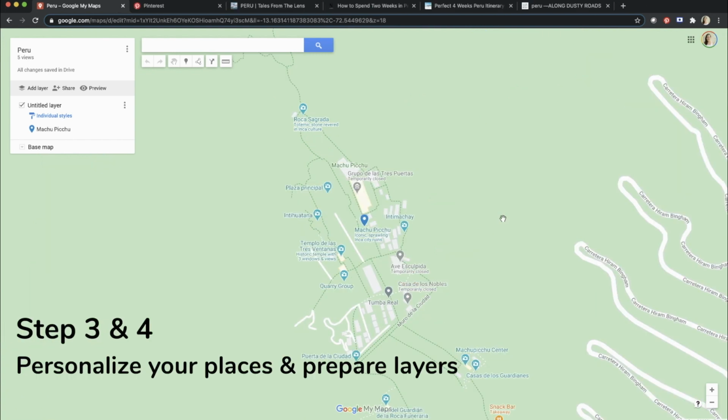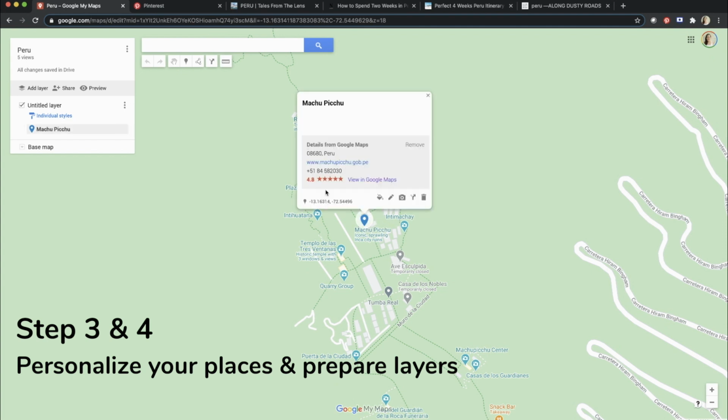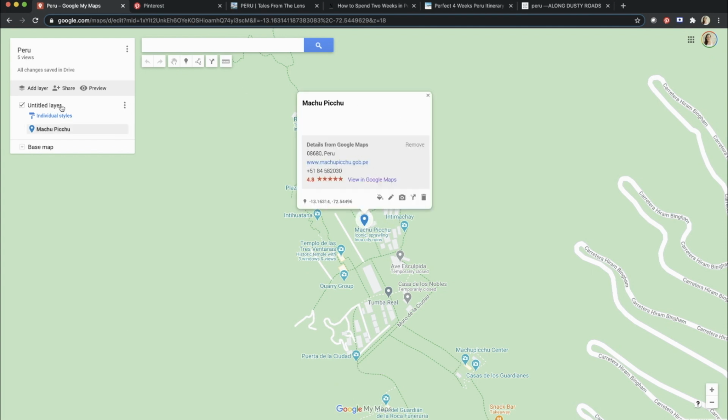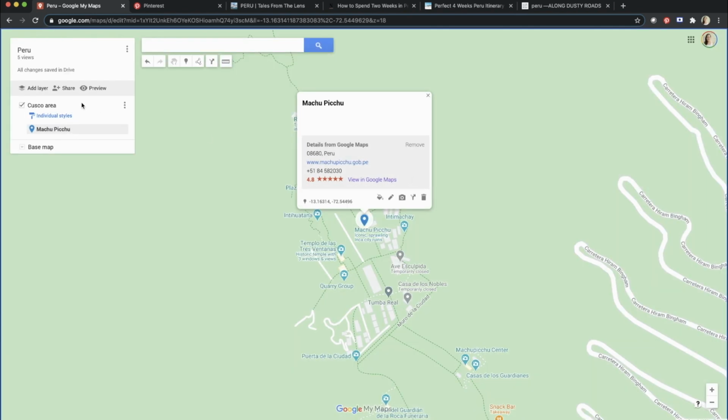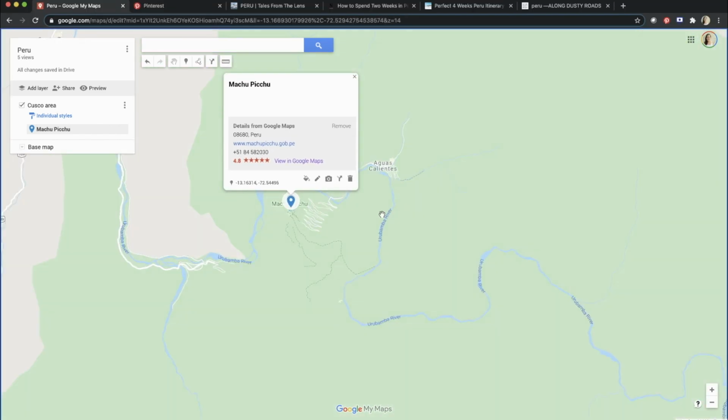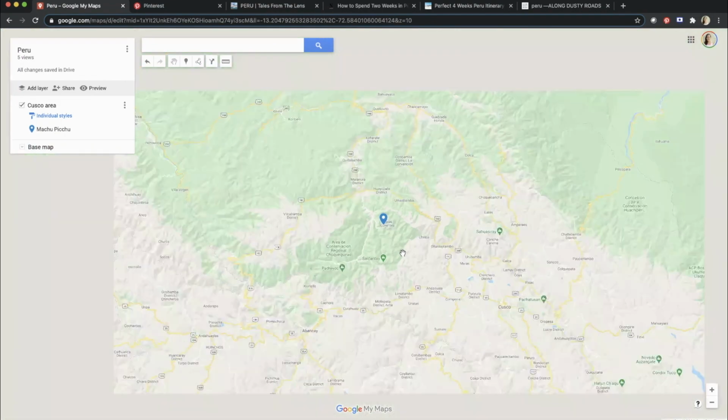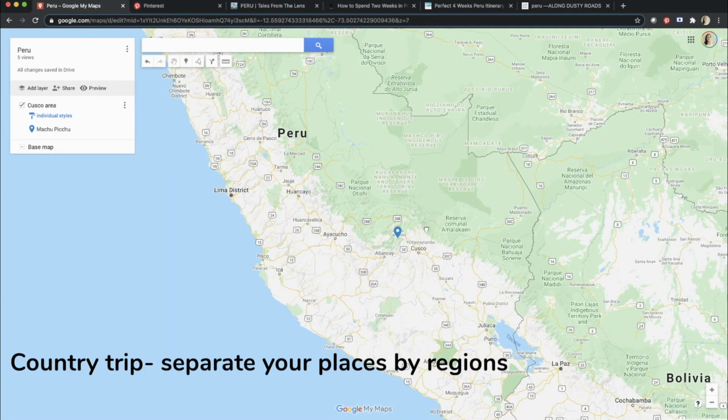The next steps can also happen parallelly, which will be personalizing the places and creating new layers and separating them by topics. For example, I will name this Cusco area. This can be renamed anytime later. And for example, if I'm planning to visit a whole country, I prefer to separate the layers by districts, like Cusco area.